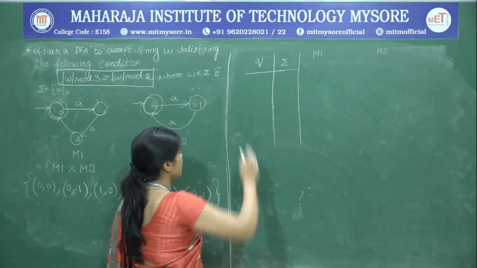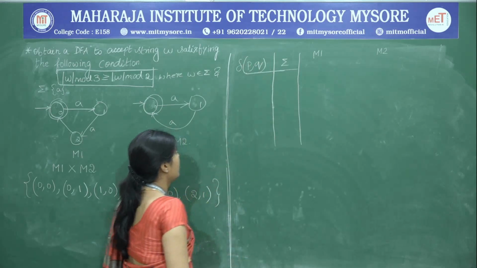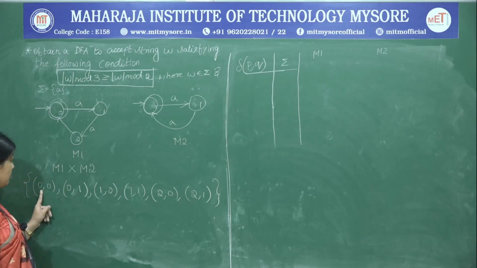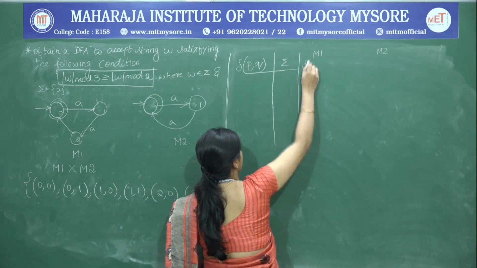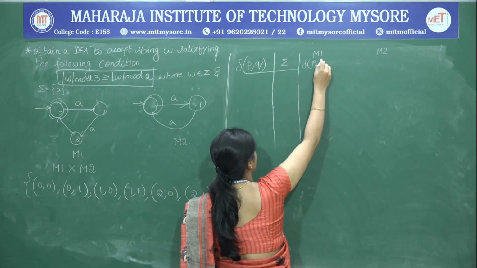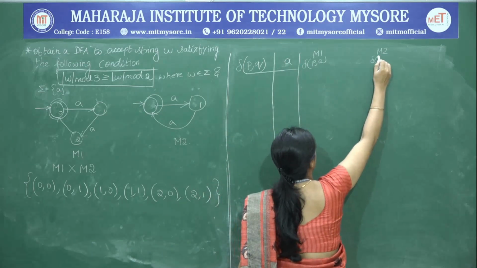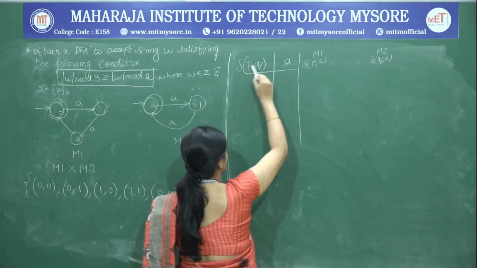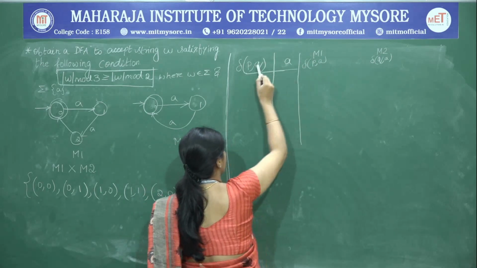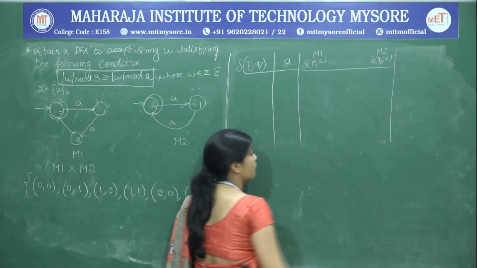In case we have delta of P comma Q, where P is the state 0, and Q is the state 0 again, then from M1 we pick up delta of P comma A, and from M2 we pick up delta of Q comma A. So, we are going to split these two, P and Q. P's transition on the input symbol is picked up from M1 and Q's transition on A is picked up from M2. This is the procedure that we are going to follow.